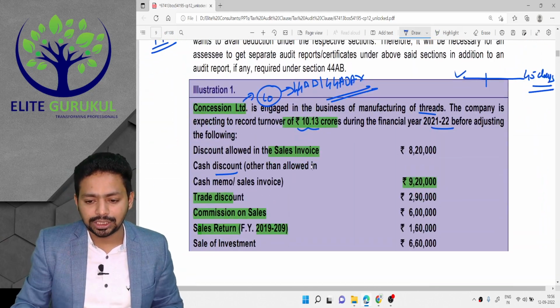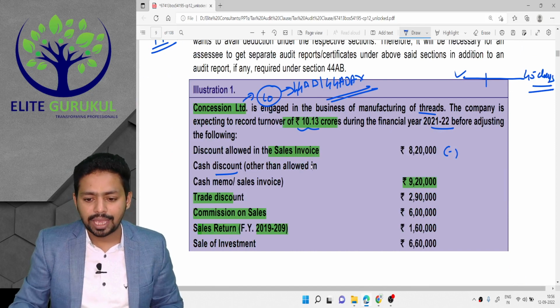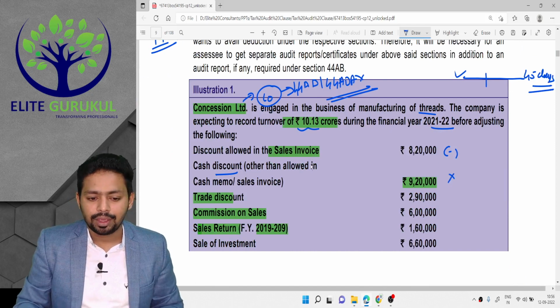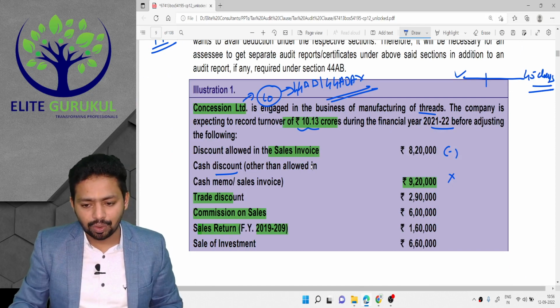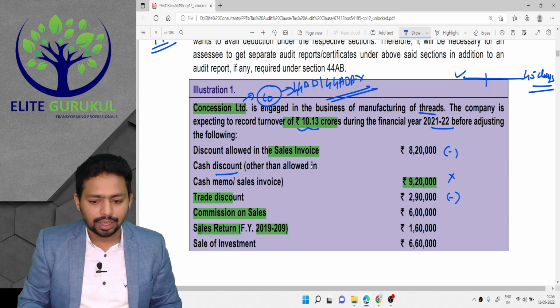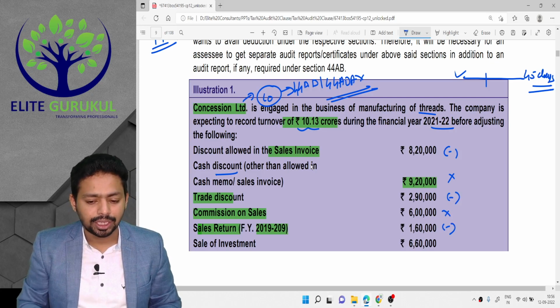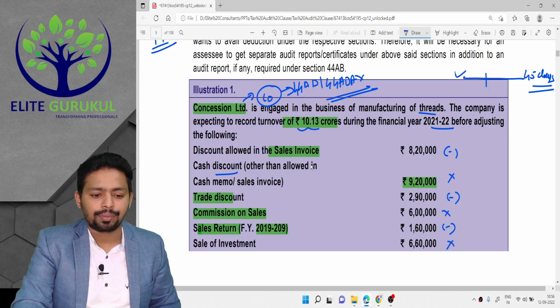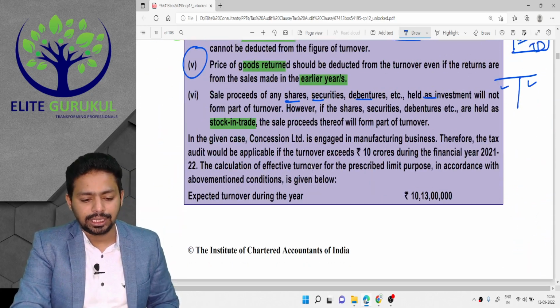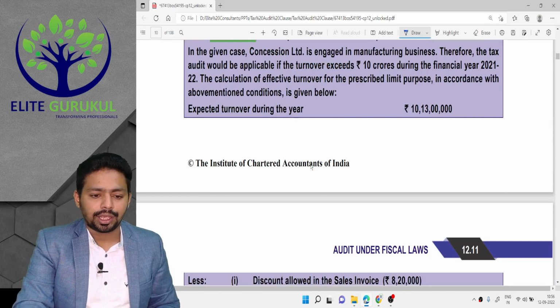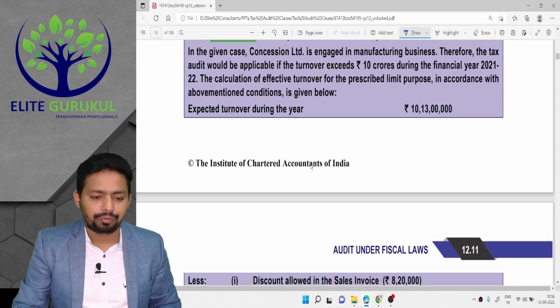So this trade discount we should subtract. Okay. Cash discount we should not subtract. Okay. Trade discount again we should subtract. Commission on sale we should not subtract. Sales return we should subtract. Sale of investment we should not subtract. Okay. So look at this. In the given case, we have to check the turnover.